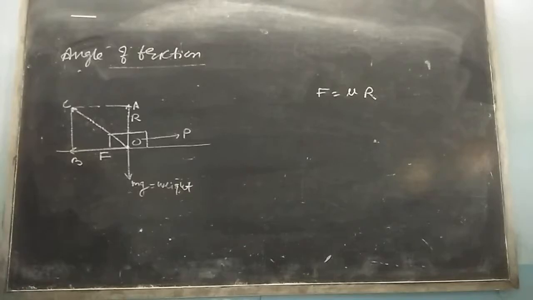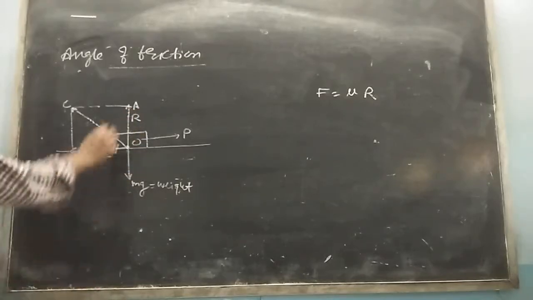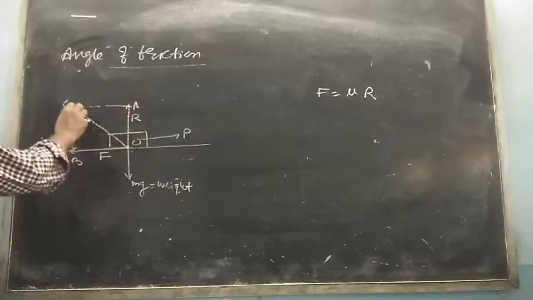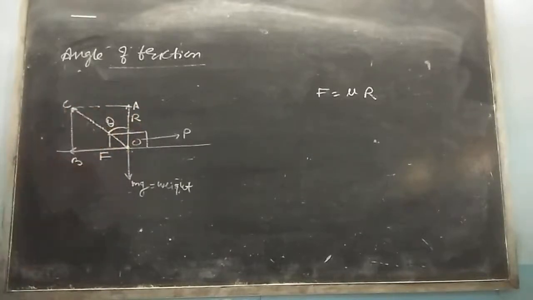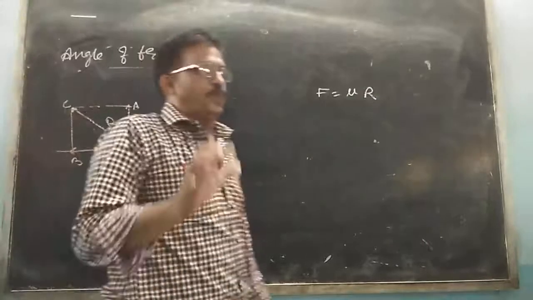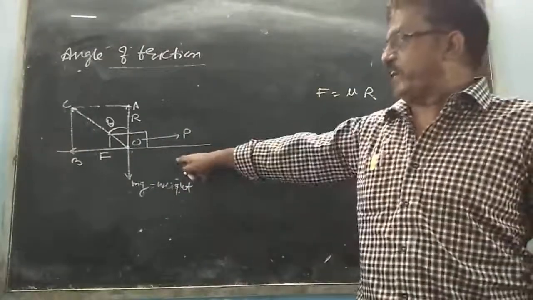This represents the resultant of R and F. By definition, angle AOC is equal to theta. It is the angle of friction between the two bodies in contact. Is that clear? To draw this figure.